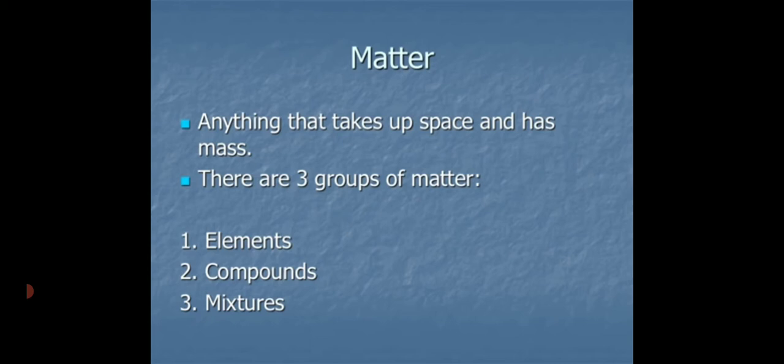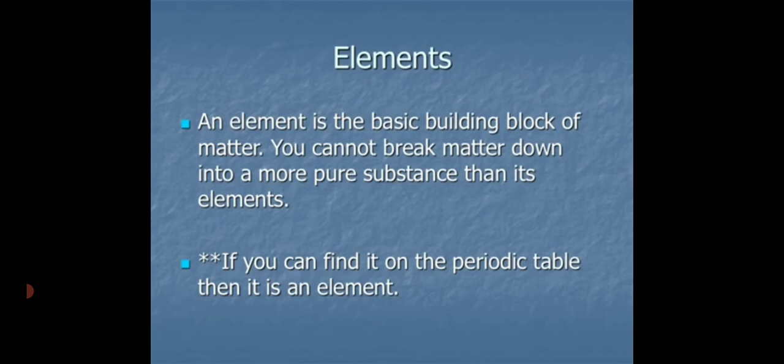Next, what is the meaning of elements? An element is the basic building block of matter. You cannot break matter down into a more pure substance than its elements. An example is gold.